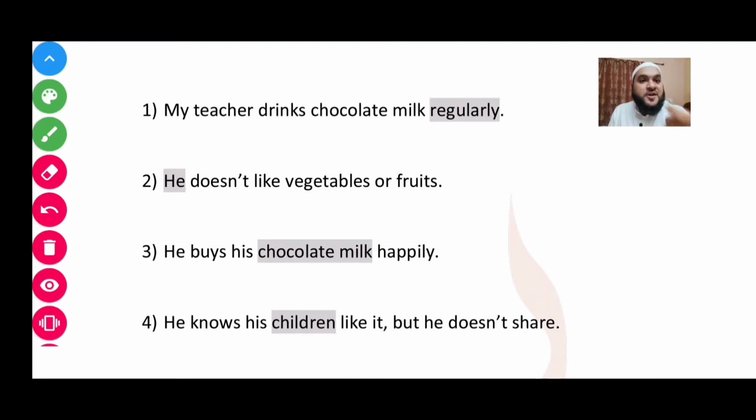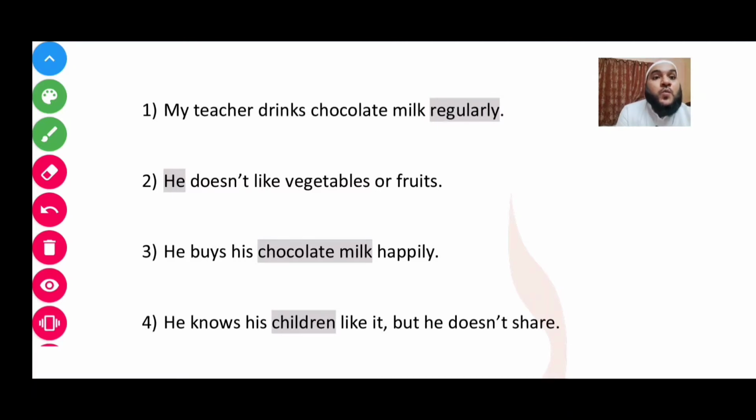My teacher drinks chocolate milk regularly. Where is the fi'l? It has to be stuck in time. My teacher drinks. Drinks is the fi'l. So drinks is the act. Who is doing the drinking? That is the second question that we'll ask. Who is the doer of the act? Who is doing the drinking? My teacher is doing the drinking. Am I doing the drinking? No, my teacher. So my teacher is doing the drinking. Correct? Teacher will be in rafa status.